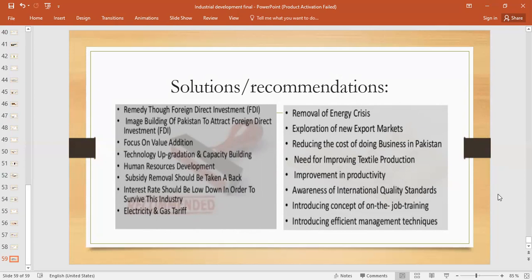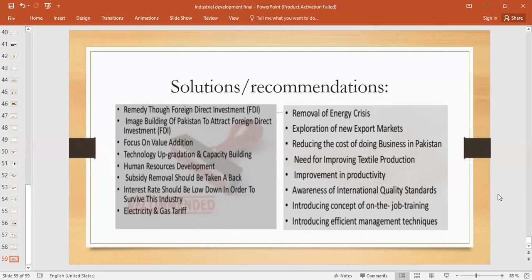Raw cotton is a cash crop, so with increased production, multiple cotton textile industries would be opened up in Pakistan, which helps to boost Pakistan's economy when more cotton textile products are manufactured.